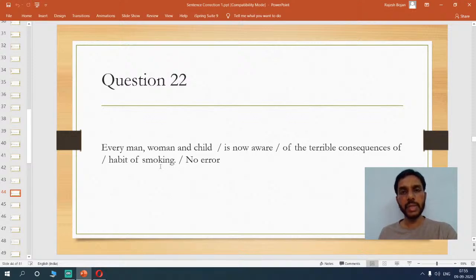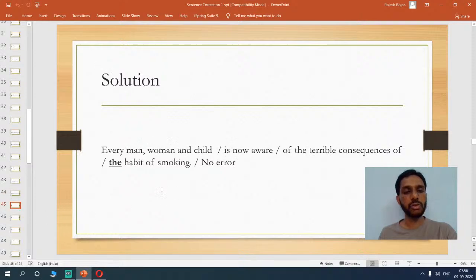So when you emphasize on something, it needs to be definite. So you have to insert a definite article. So see, every man, woman and child is now aware of the terrible consequences of the habit of smoking. Now I have to emphasize this part, so I have to say the habit of smoking. So that would be appropriate, right? So if you look at the solution, you see the definite article being given here. Okay.